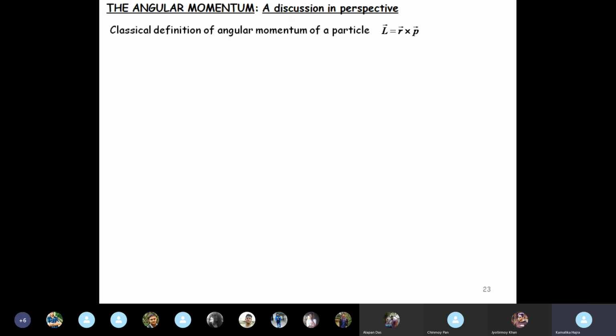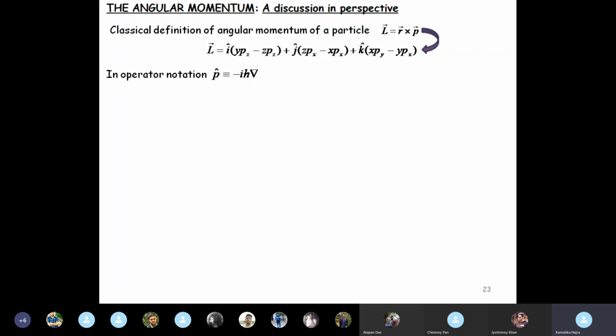Now, the classical definition of angular momentum of a particle is, we know, L equal to r cross p. All of you know this. And if you do this cross product, then this is the result that you get: the i, j, and k components of angular momentum L. And in operator notation, we know that momentum p can be written as minus i h-cut del, the gradient, so that we can write L as r cross minus i h-cut del, so that it is minus i h-cut r cross del.